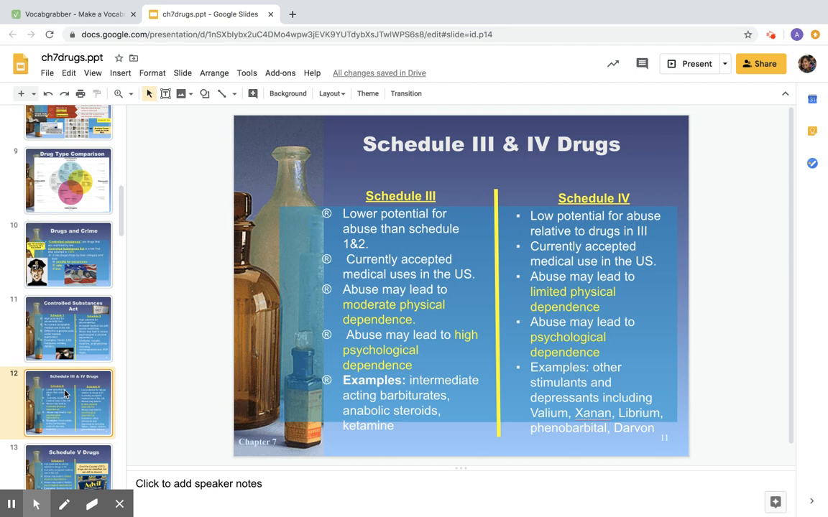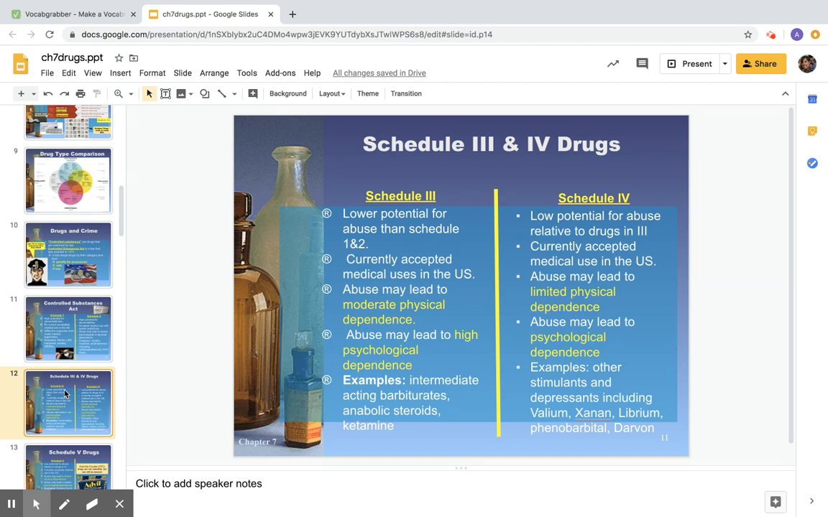These are going to include intermediate acting barbiturates. So again, that might be something like a muscle relaxer after someone's maybe perhaps had a back injury, something like that. Anabolic steroids or ketamine.